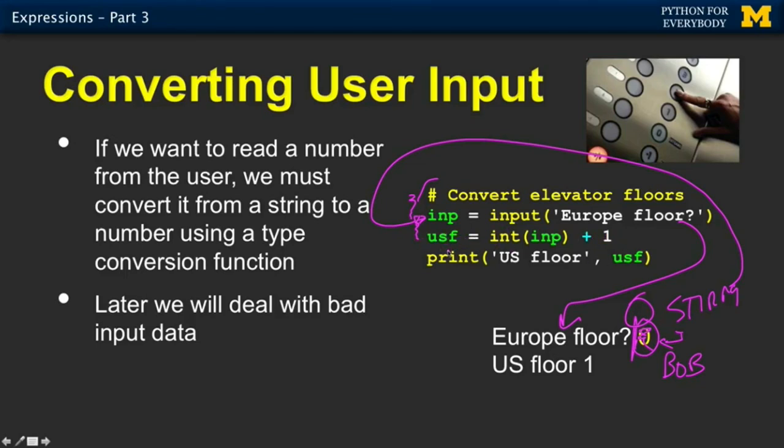USF, mnemonic variable name, United States floor; inp, the input we got from the user. I'm using good variable names here. So we store this in, and that becomes 1, and then we print out US floor, comma, USF. Remember the comma produces this little space down here. And so we have our input, processing, and output in a way that builds us an application. Okay? Now, there's lots of things left to do, and most programs aren't one line long, and there's a lot of work that we're going to have to learn, but this gets us a start.